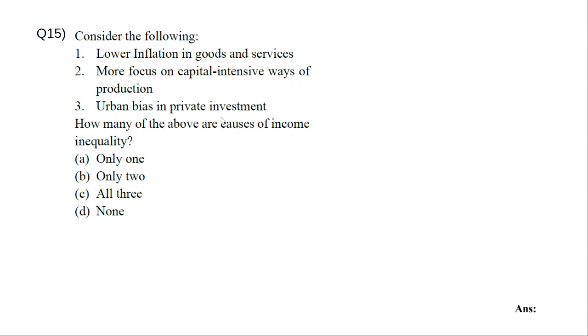Fine. Urban bias in private investment, obviously. See, most of the private investment, they want to do in cities. If you want to put up a new hotel or a new mall or anything, or suppose there are private buses, if you want to bring a new bus service, new taxi service, everything, you are going to focus more on urban areas. So this is giving more facilities in the urban area than the rural area. So that is also increasing income inequality.